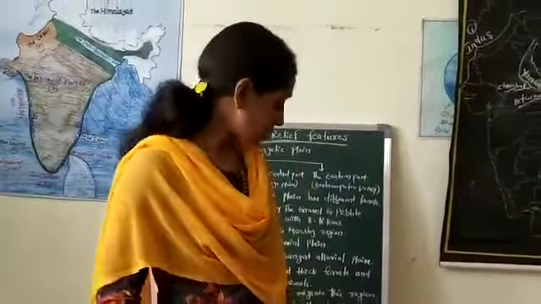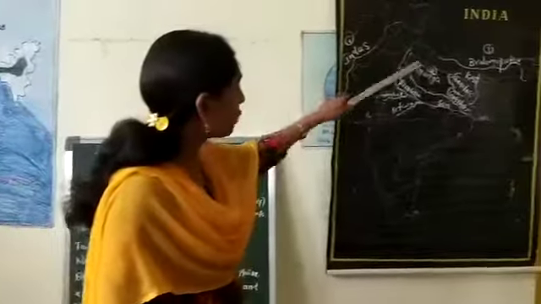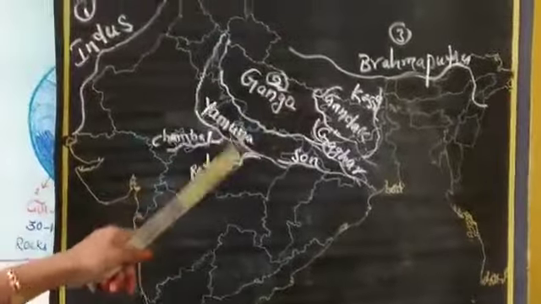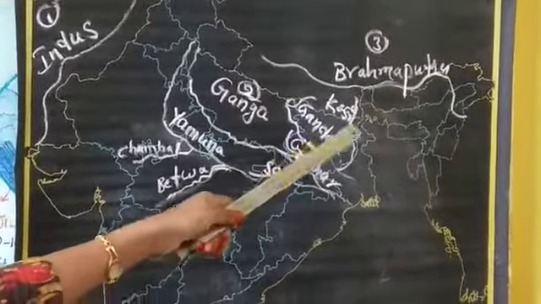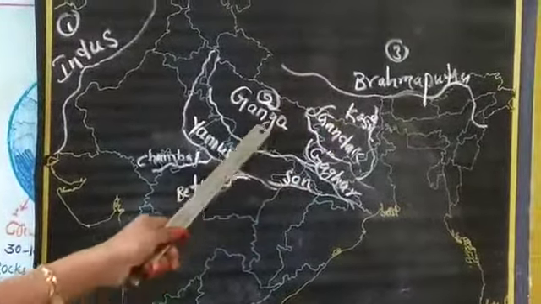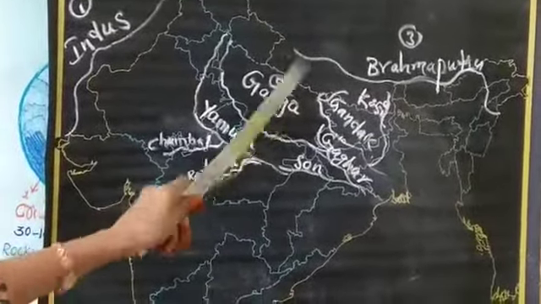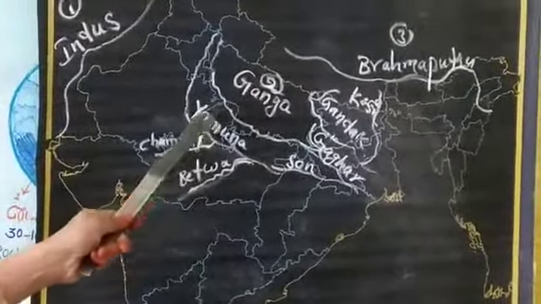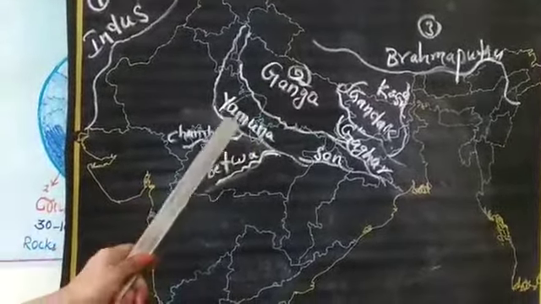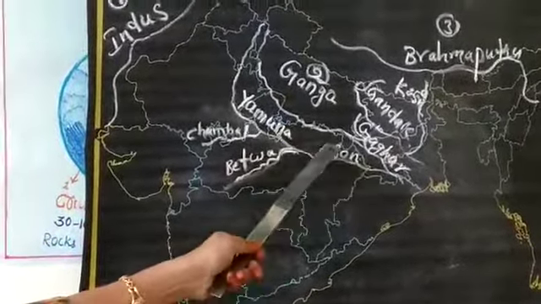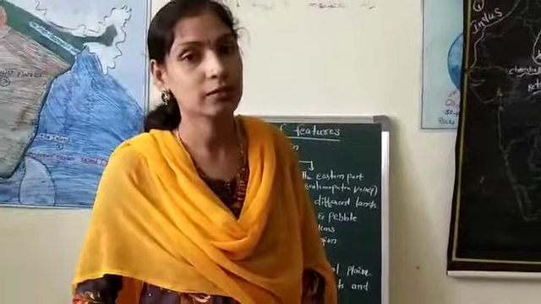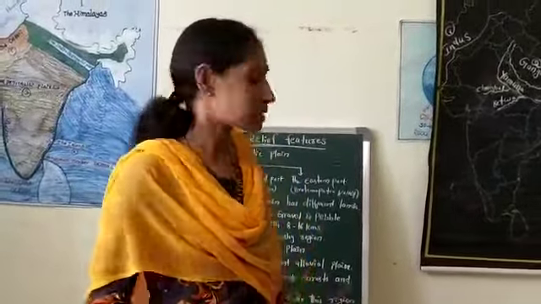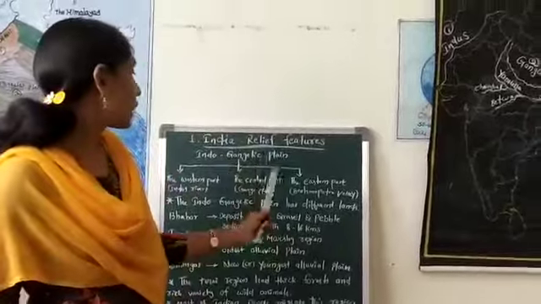The Ganga River also has important tributaries. Observe here the important tributaries of the Ganga: Yamuna, Chambal, Betwa, Son, Gandak and Kosi. These are the important tributaries of the Ganga River. So this is the central part of the Indo-Gangetic Plain.